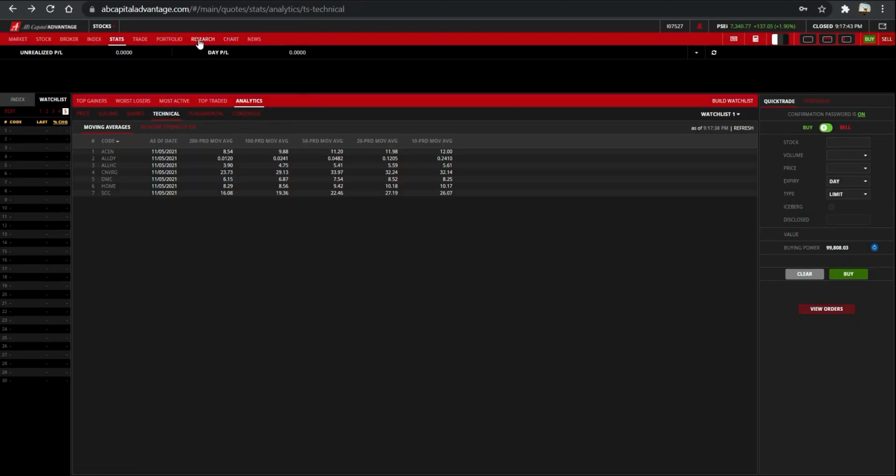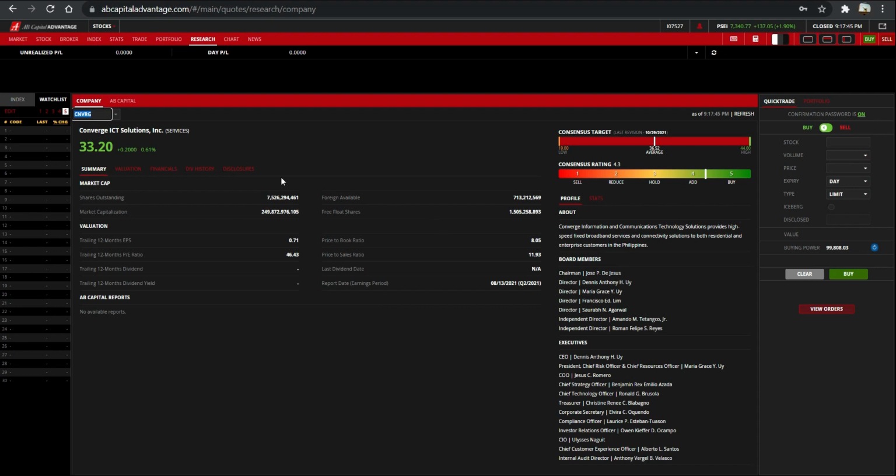On the research tab, you can read more regarding your stock, the consensus target, and its rating. Based on what we are seeing right now with Converge, the majority of the analysts are trying to tell us that we should add more exposure to this stock, since the current market price of this stock is undervalued compared to its fair value price, of which they believe it should be trading at 36.52 pesos per share on average.